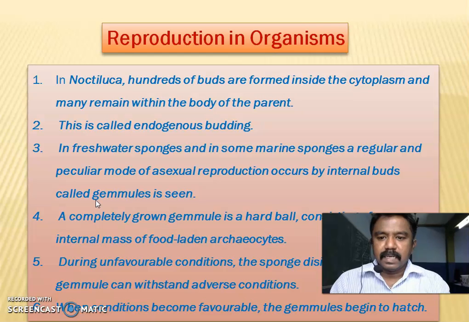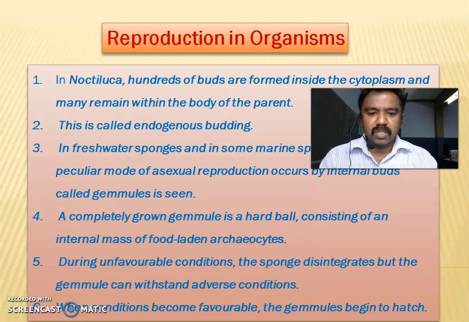Next one. In freshwater sponges and in some marine sponges, a regular and peculiar mode of asexual reproduction occurs by internal buds called gemmules. The completely grown gemmule is a hard ball consisting of an internal mass of food-laden archaeocytes.